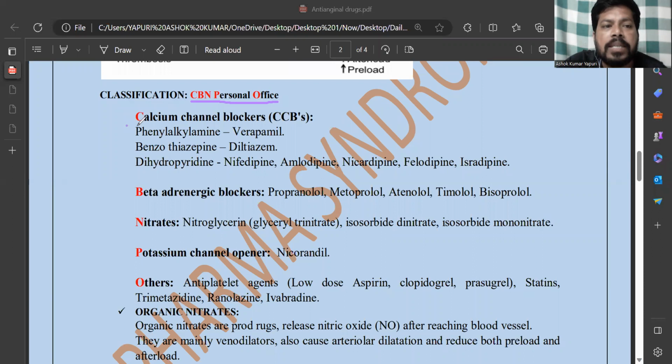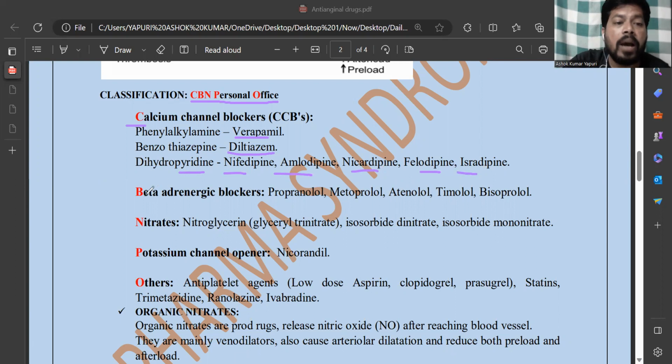C means calcium channel blockers. Calcium channel blockers block calcium on blood vessels and heart, prevent the excess contractions in coronary artery disease, and cause vasodilation and increase the blood flow to the heart. Calcium channel blockers include verapamil, chemically phenylalkylamine, diltiazem, chemically benzothiazepine, and dihydropyridines. Lots of dipines are there, like nifedipine, amlodipine, nicardipine, felodipine, isradipine.